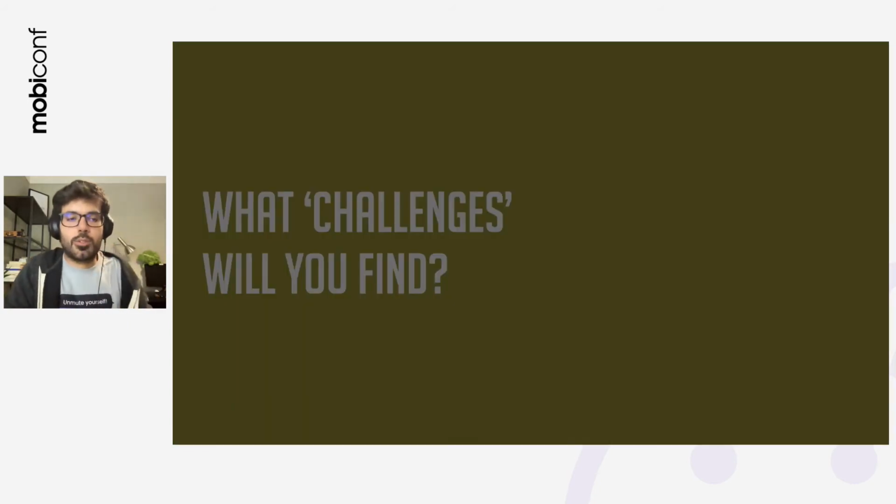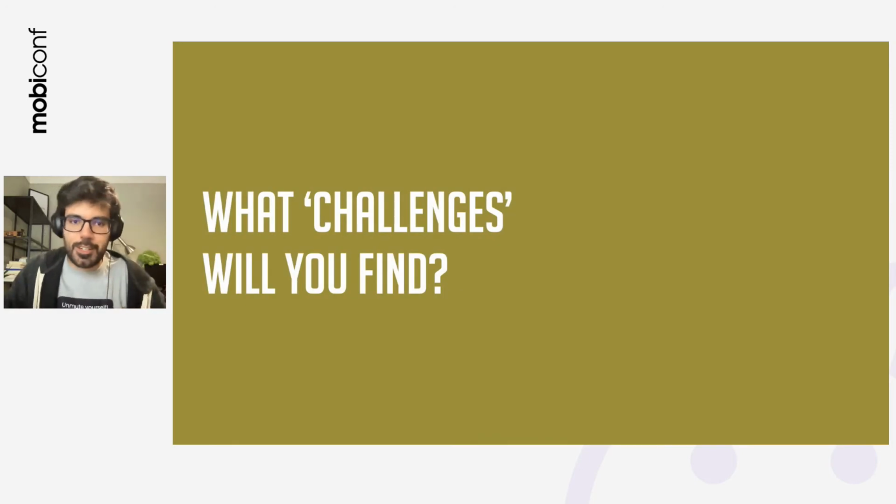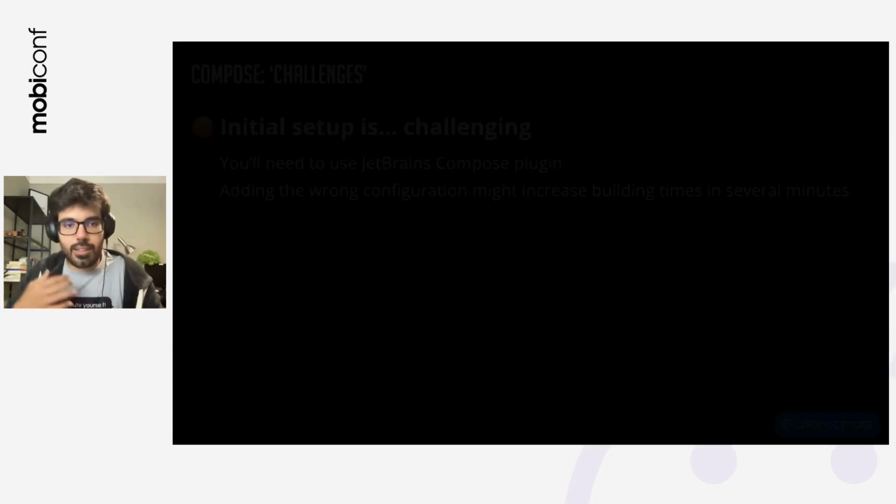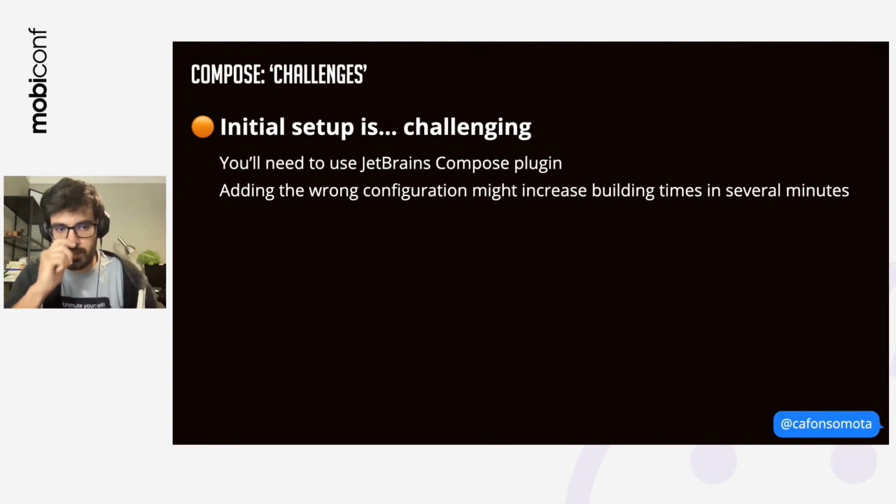So what challenges will you find? And of course, there are always challenges when we're talking about something new, something that's still in alpha. Once again, for me, the worst challenge was to have the setup ready. The first time I was able to compile the project, it took me 12 minutes to compile.